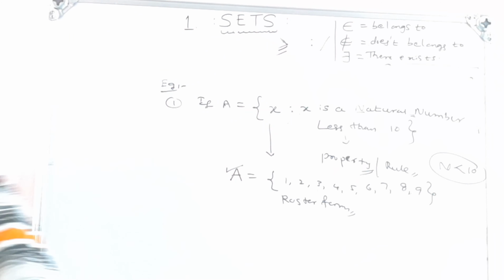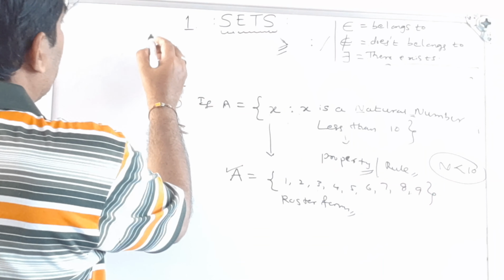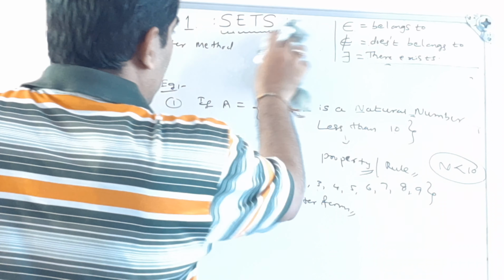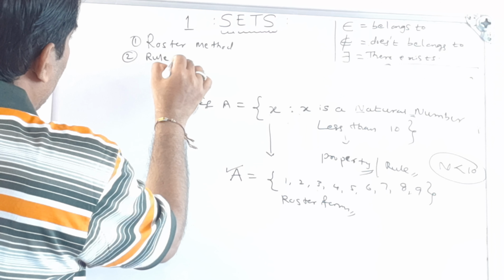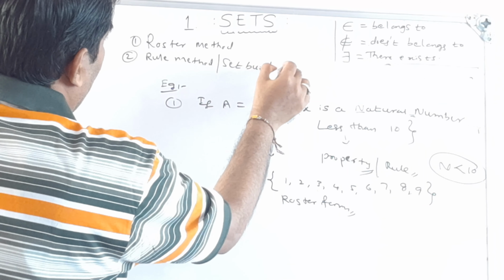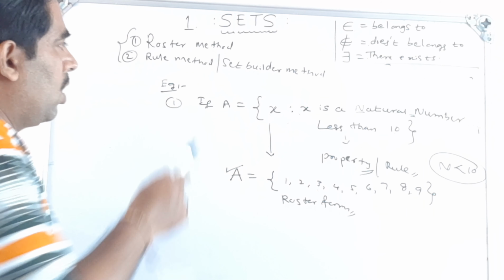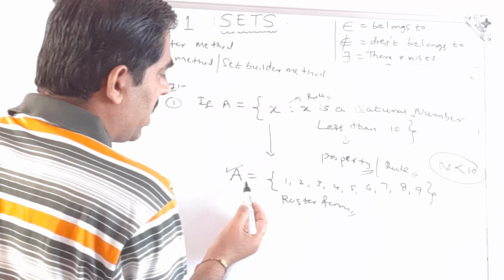So, roster method, and another one is the rule method, or set builder method. These two methods are used to describe a set. See here, this is the rule method, and I have converted the same set to the roster method.